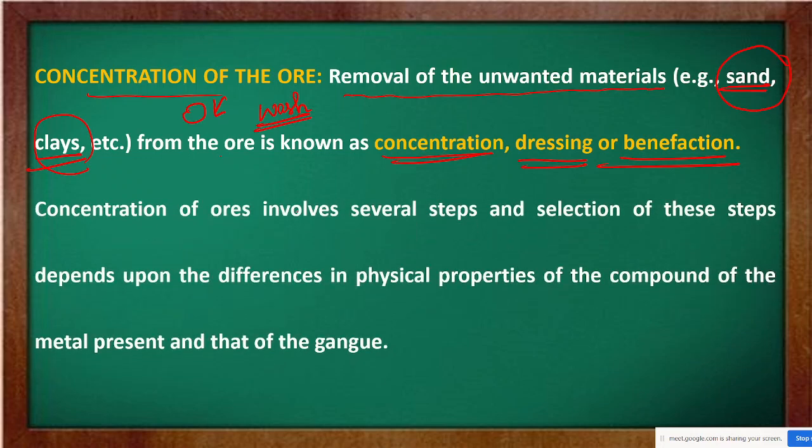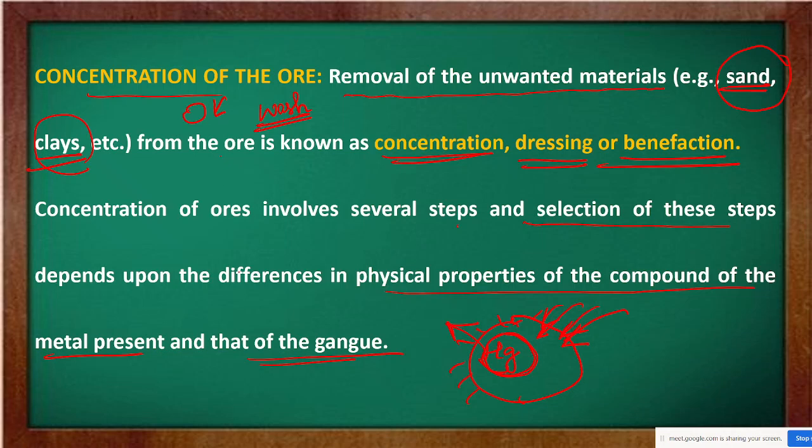Now concentration of ore involves several steps, and selection of these steps depends upon the difference in the physical property of the compound of the metal which is present and that of the gangue. That means if you have a rock, suppose, and this rock contains mercury. Now we know that mercury exists in the liquid state. Now if you are washing this with water, then this mercury will also get washed away. So the way you remove the gangue particles depends on the physical property of the metal contained in that mineral or ore.